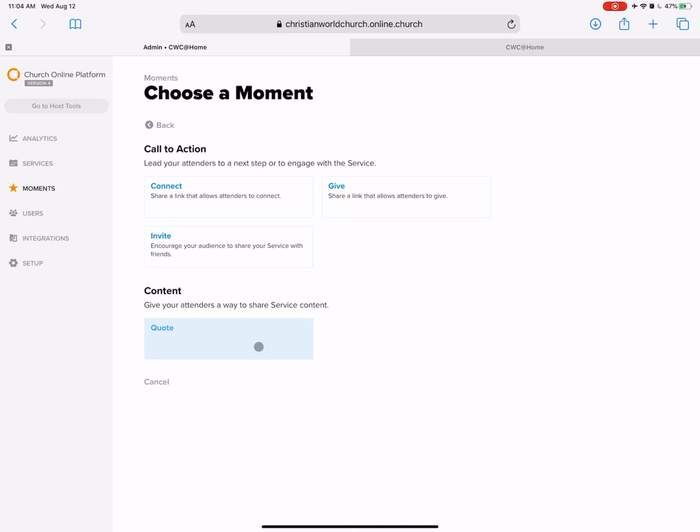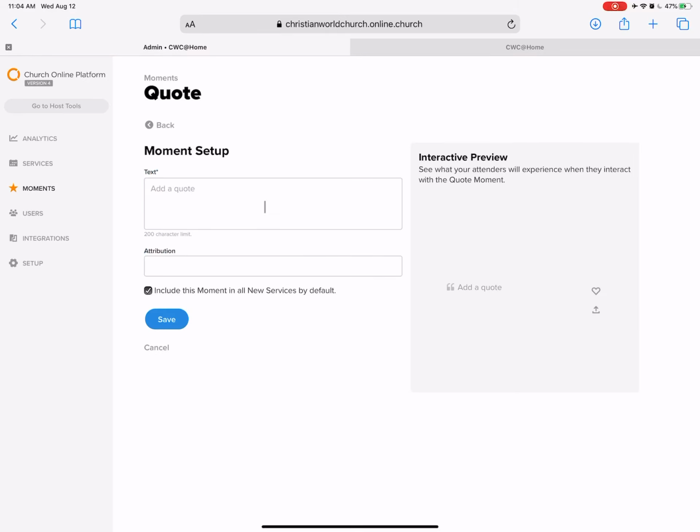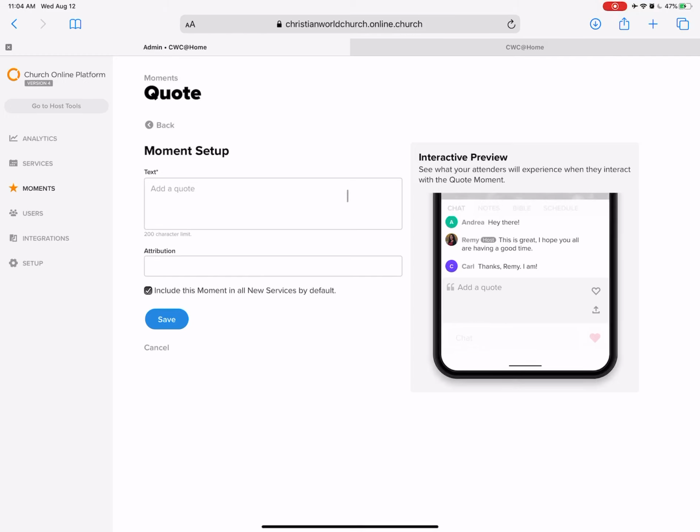Now, the quote one is one we've used a couple of times. But this one takes a little bit more planning, a little bit more of a look ahead. It may not be as available for the 9 a.m., but if we can get a team on it, the 11 a.m. and any of the rest of the services throughout the week would be able to enjoy this feature. And so what happens when you do this is if there is a powerful quote that PG says in his message, or if it comes up in his notes, if it's in his notes and he's going to say it,